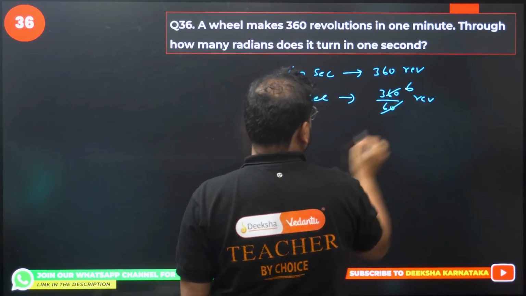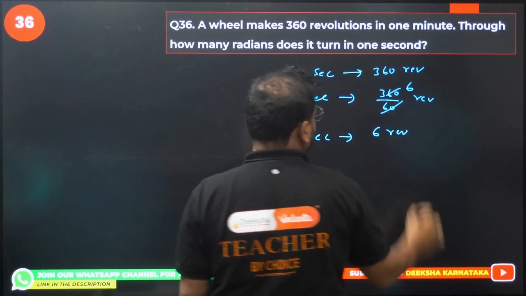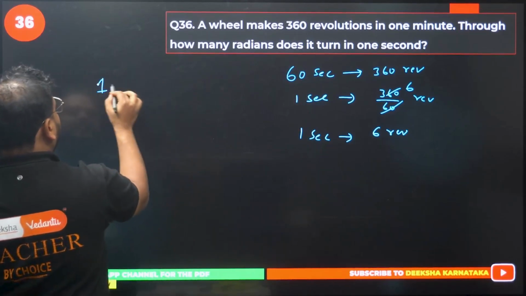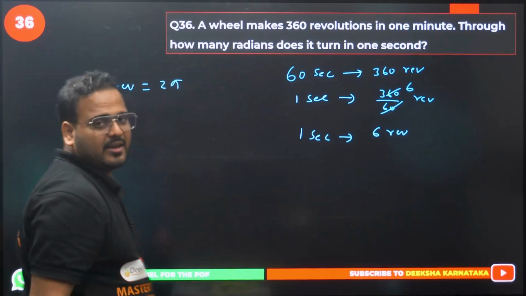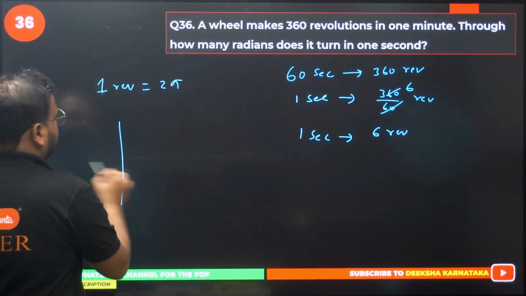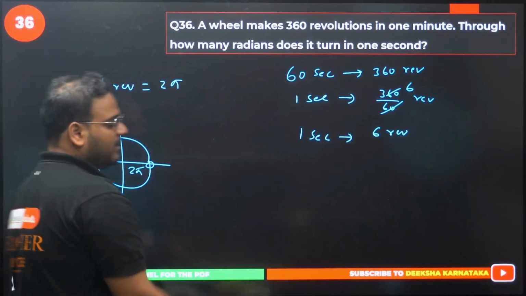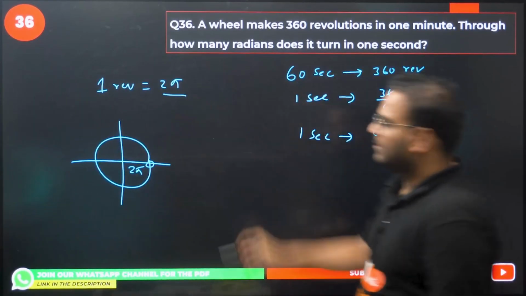So 6. In 1 second it goes 6 revs, right? And in one rev, the angle swept is 2 pi, right or not? If I go from here to here, one revolution, how much is this angle? 2 pi, the complete angle. So in one rev we have 2 pi angle swept.